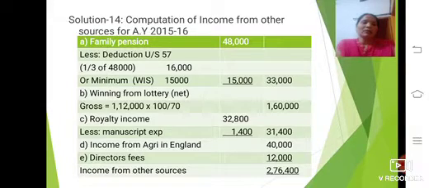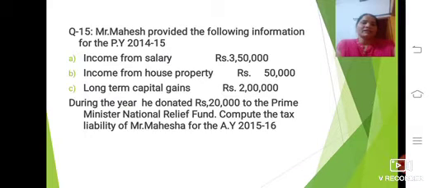So now come to the next question, that is the 15th one. This one is also under the same section. Question number 15. Mr. Mahesh provided the following information for the previous year 2014-15. So here the previous year is 14-15, and the assessment year is 15-16.